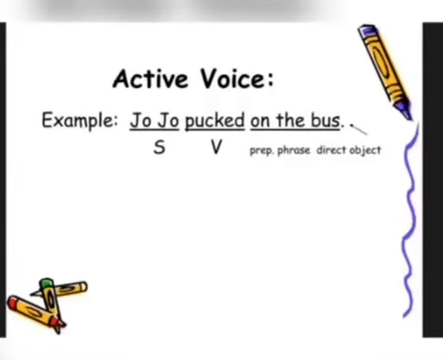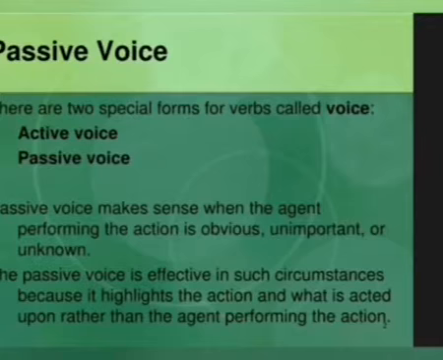In this example, Jojo is the subject, parked is the verb, and on the bus is the prepositional phrase, and the bus is the direct object here. Here, Jojo is performing an action. So there are two special forms for verbs called voice: active voice and passive voice.